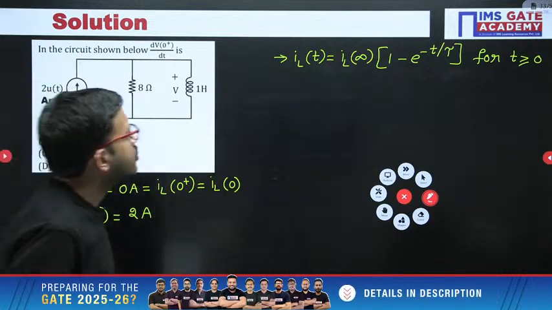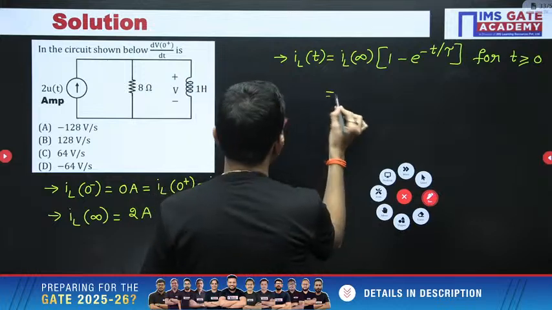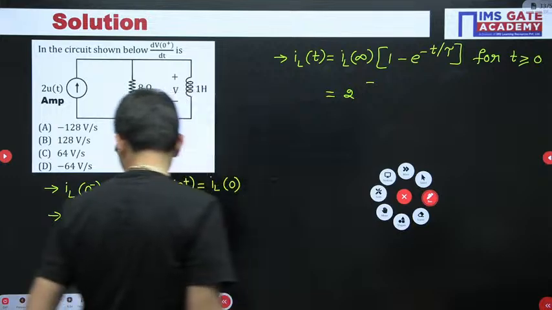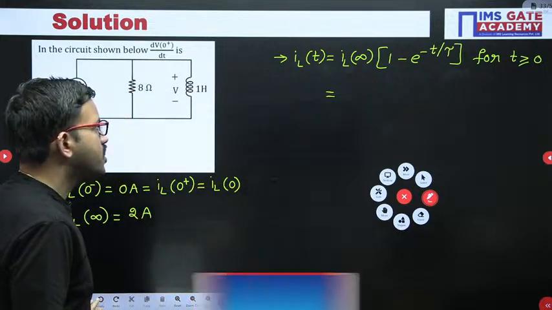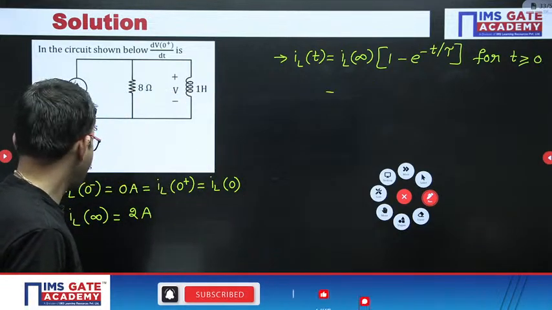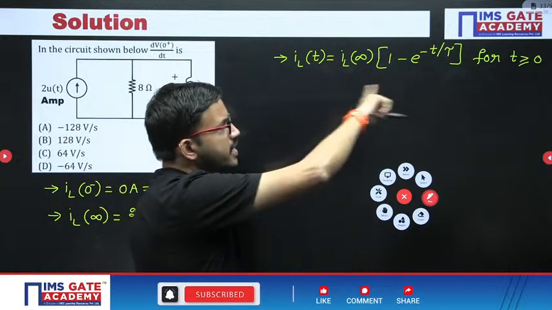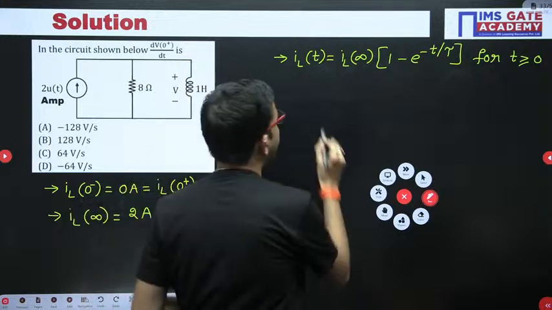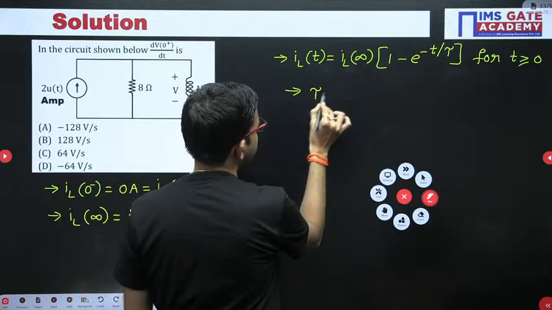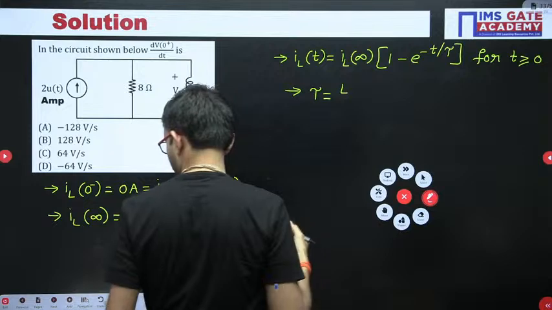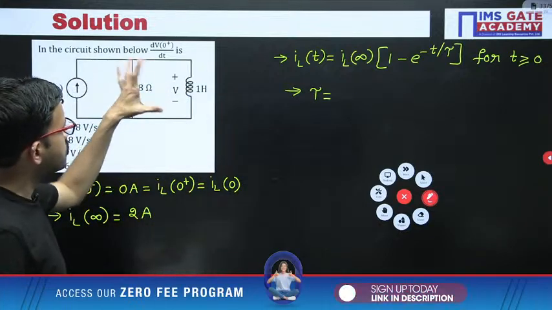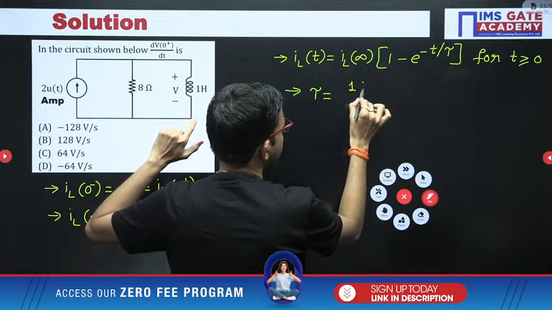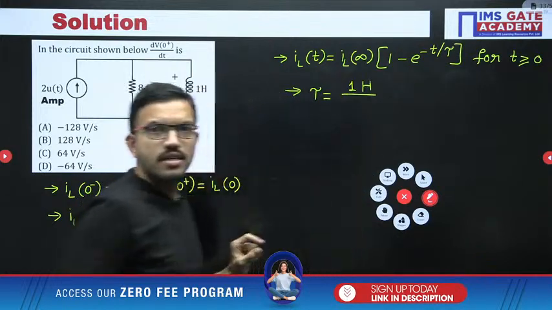Here in this entire equation we calculated IL of infinity. Now how to calculate the tau value? Tau is nothing but L equivalent by R equivalent. In this part of the circuit only one inductor is there, so L equivalent is 1 Henry, divided by R equivalent.